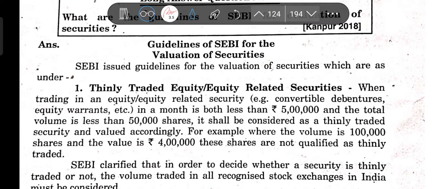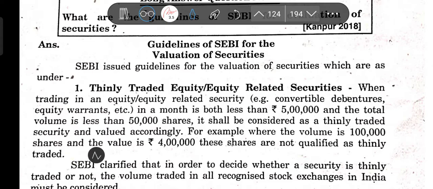So let's see what the guidelines of SEBI are for valuation of securities. First, it talks about thinly traded equity or equity-related securities. If in a month a particular security is transacted for less than 5 lakh and the total volume is less than 50,000, then it shall be considered a thinly traded security, right? Suppose, for example, the value of the security is 4 lakh but the volume is 1 lakh, then it will not come under thinly traded security.